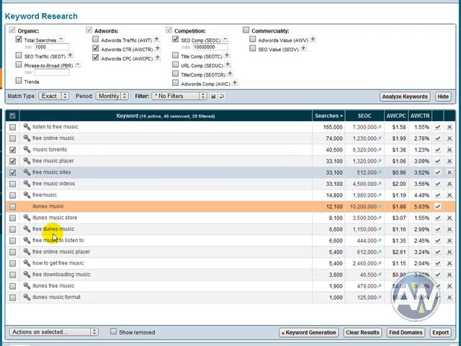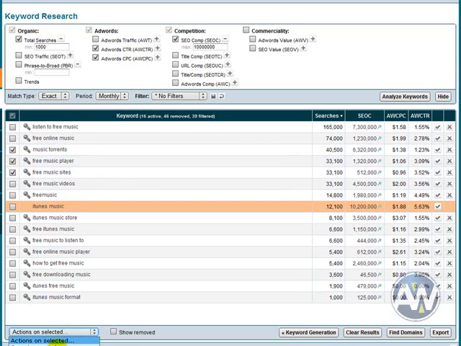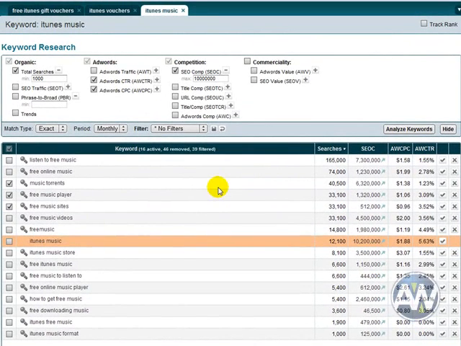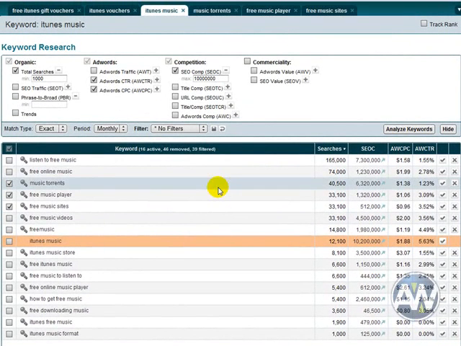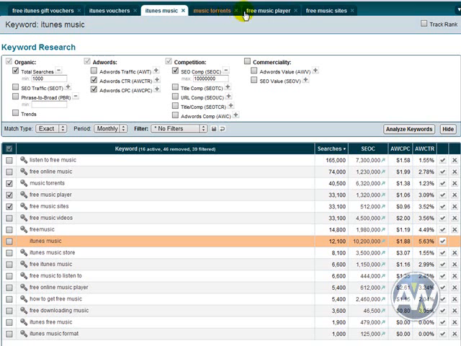So the best way to do that is, as I have done here, tick them here, action on selected, opening new tabs. So what that's going to do now is open up those keywords into a new tab, as it's done here, and now I can break down and look at those even further. So let's see, looking at this list, pretty much all of these keywords will be pretty good and quite targeted. Competition is quite low in many cases, and the cost per click is quite good. And like free online music player, that's not bad.